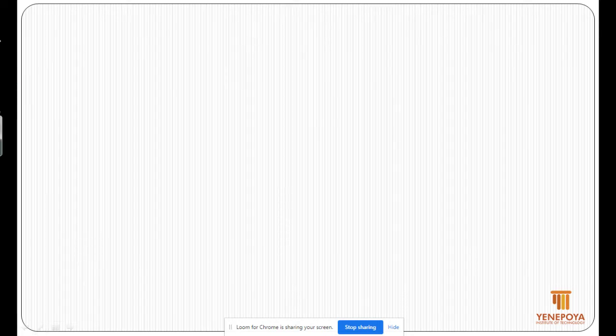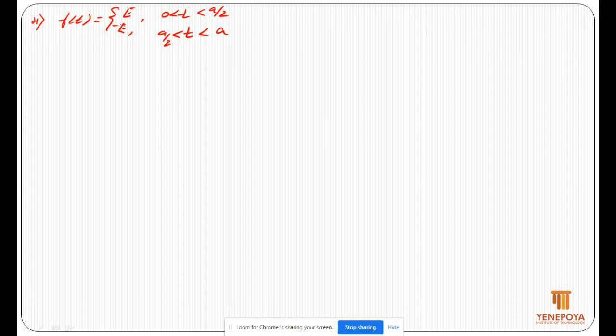As the problem number 4, given f of t as e when t is in between 0 to a by 2, the value is e. When t is a by 2 to a, the value is minus e.